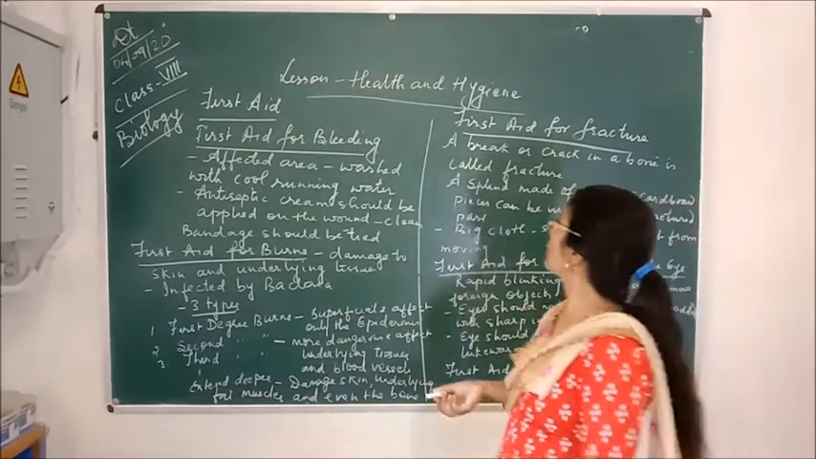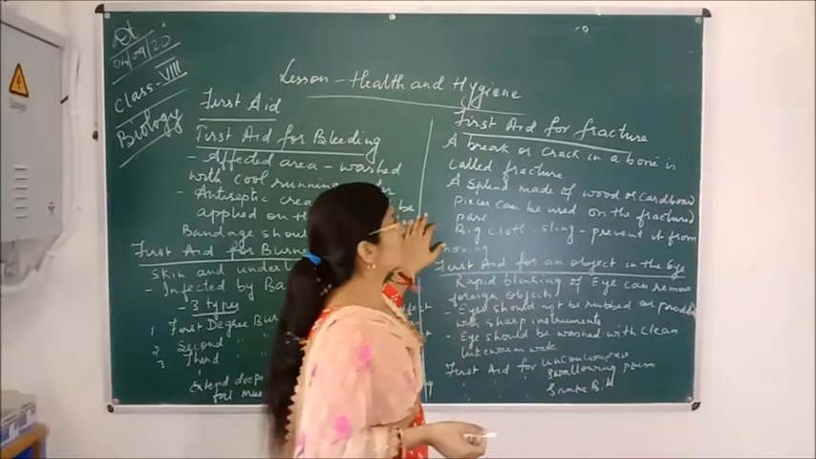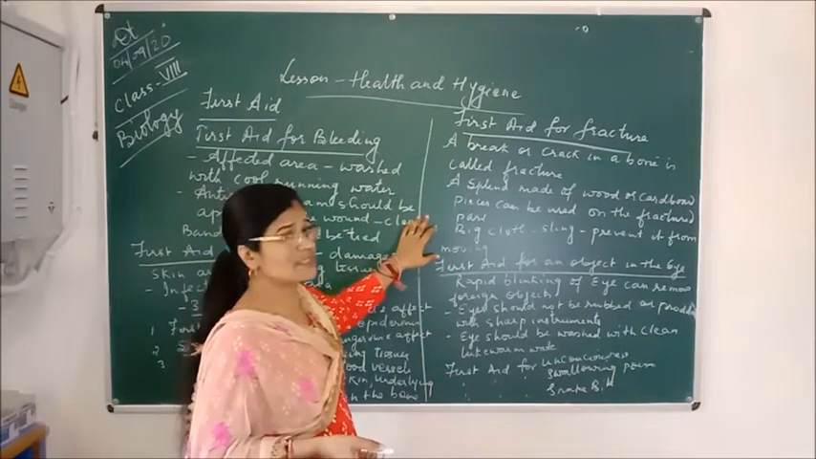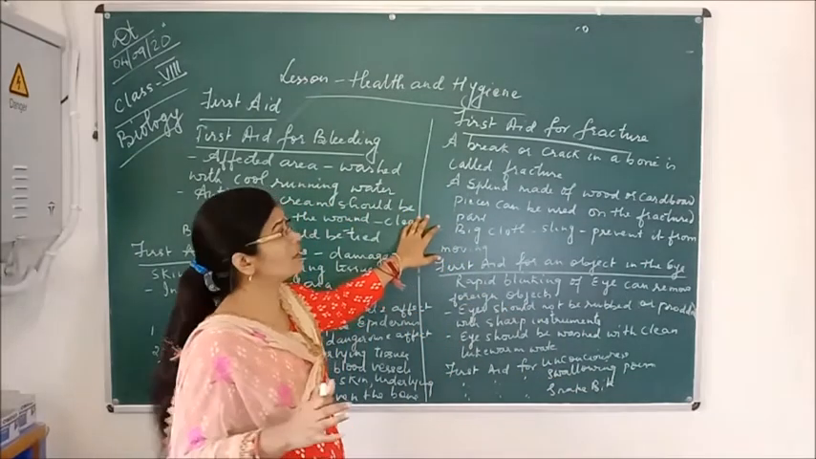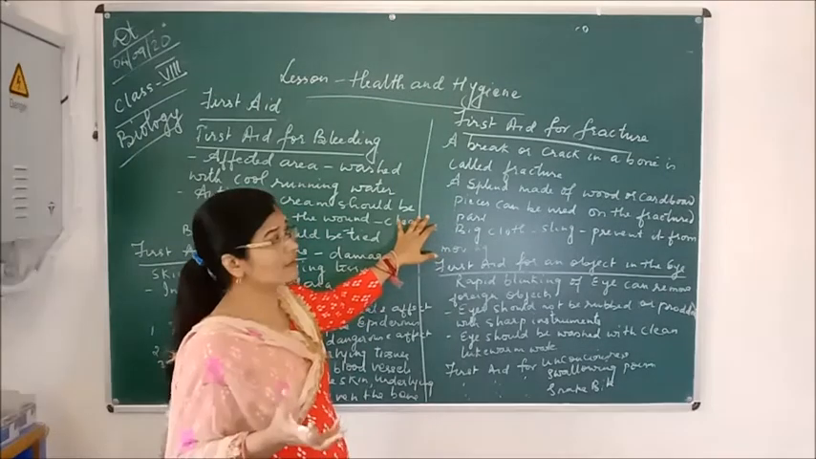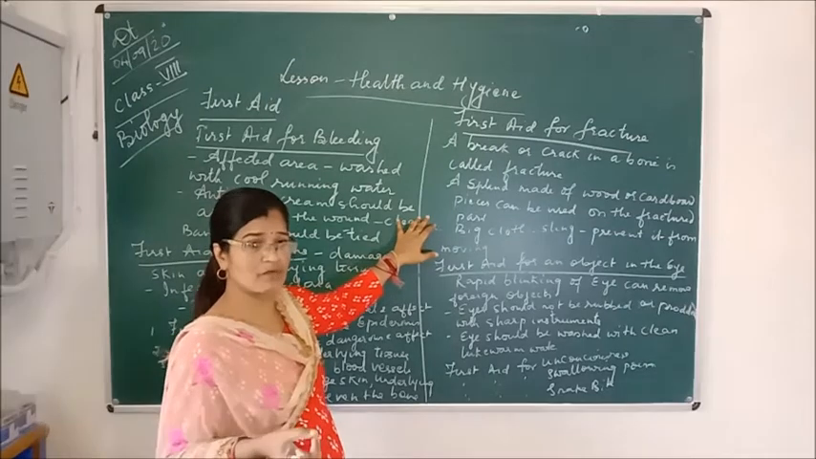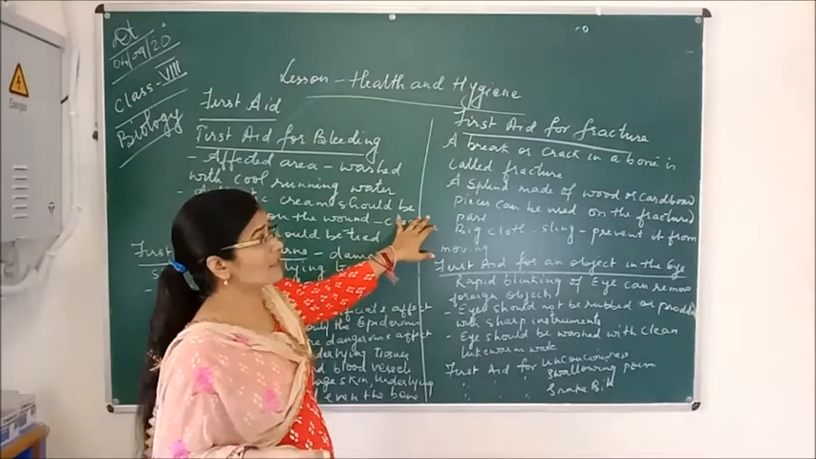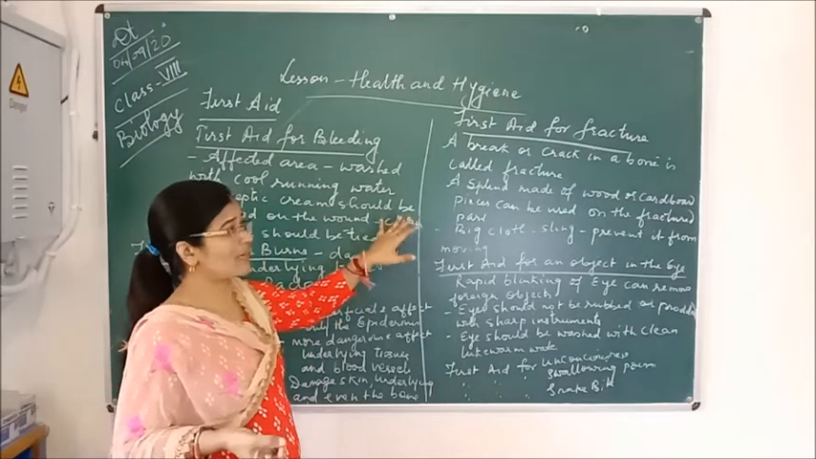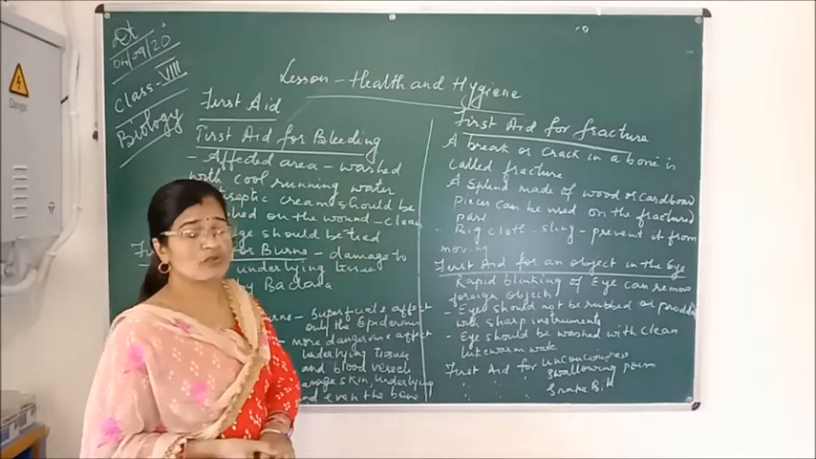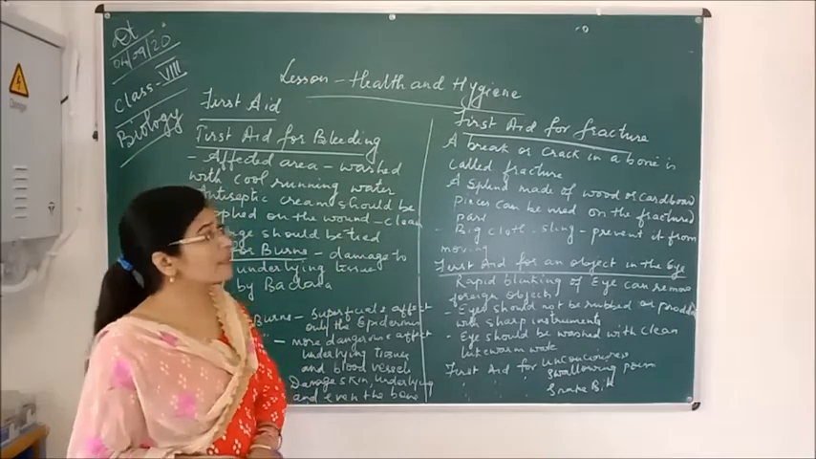Now we'll talk about first aid for fracture. What is actually a fracture? A fracture is a crack or break in the bone. If any part of our bone gets a crack or break, it is called a fracture. So what should we do? What first aid should we apply in case of a fracture?